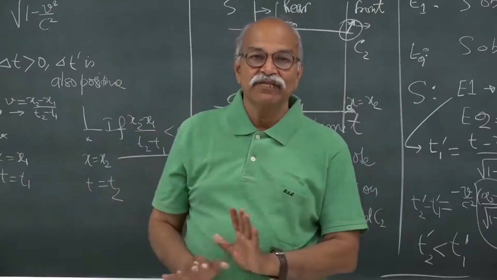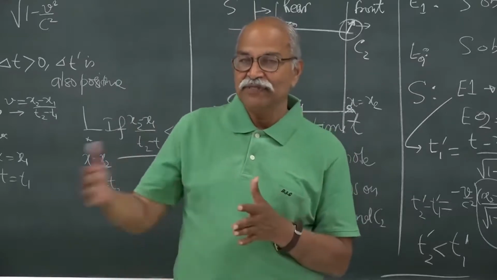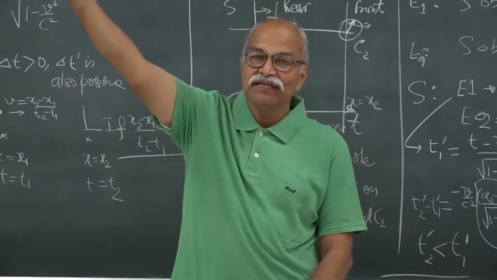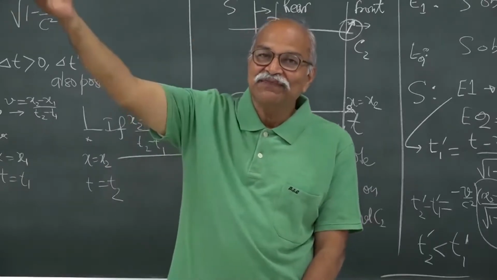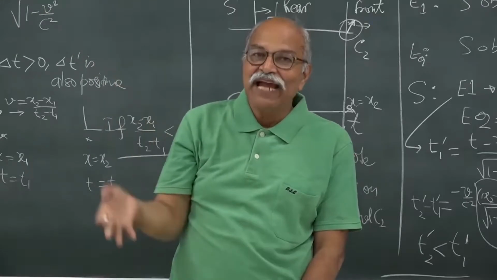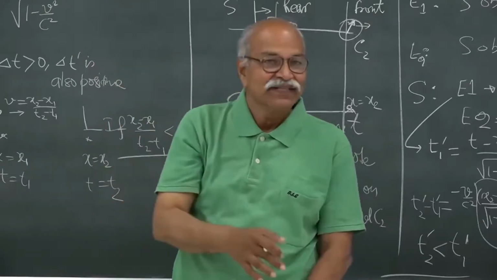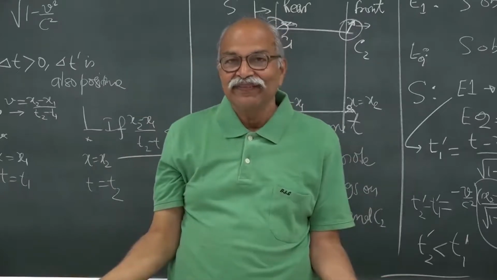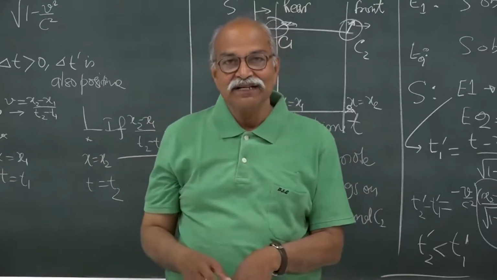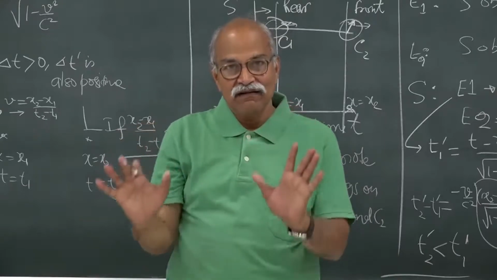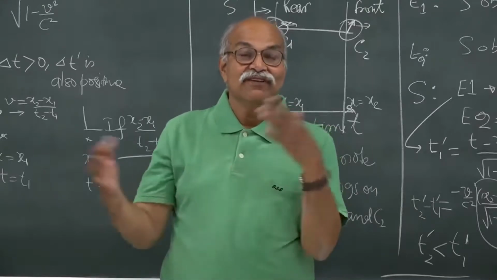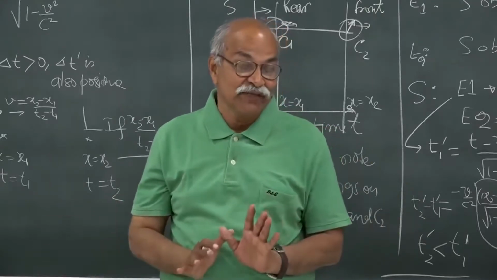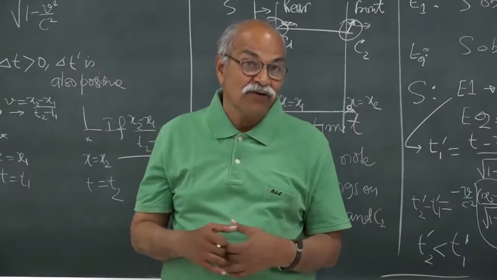So, Galilean transformation we know very well. If I have two frames S and S prime and there is some object, then the velocity of the object with respect to S, the velocity of the object with respect to S prime, and the velocity of S prime with respect to S, it is just vector addition, simple. But in Galilean transformation, the things are reasonably okay for low velocities only. For high velocities, we have to bring in the Lorentz transformation, and then let us see how the velocities transform. So, velocity addition.